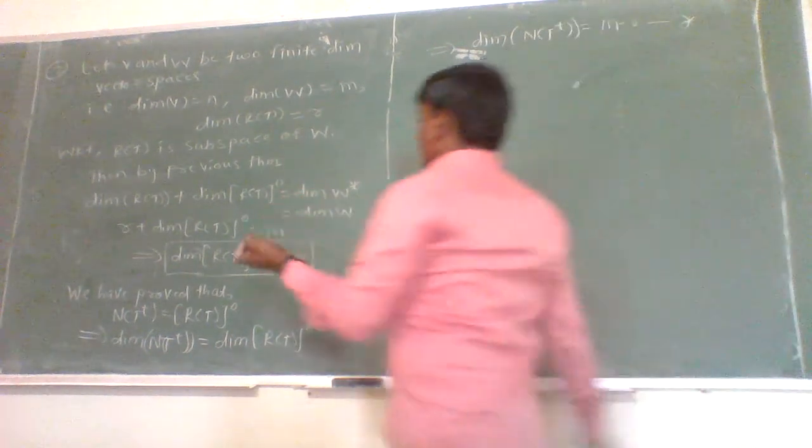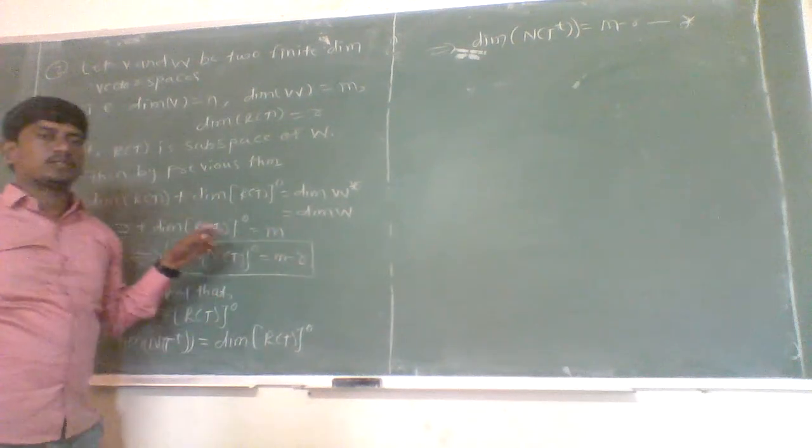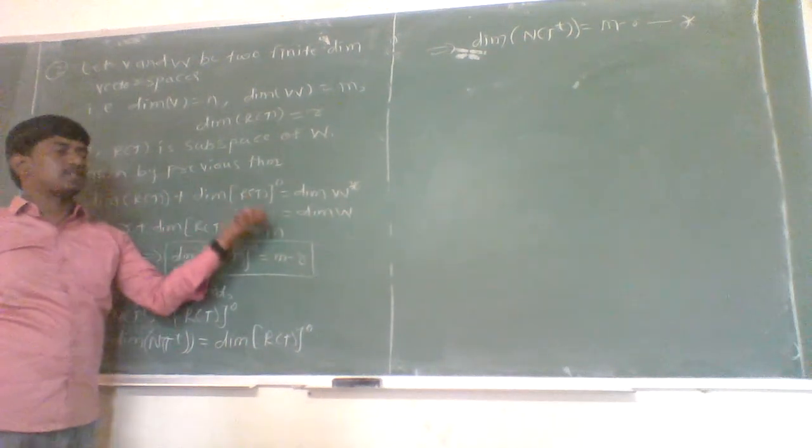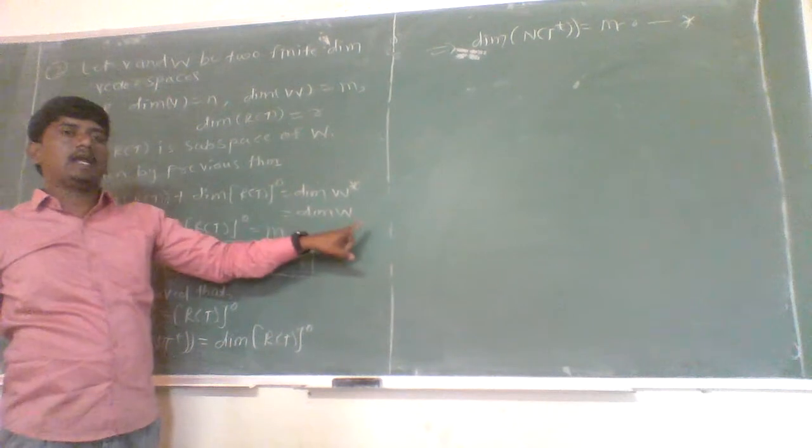As here V and W are two finite dimensional vector spaces over the field, their dual spaces V star and W star are also finite dimensional.